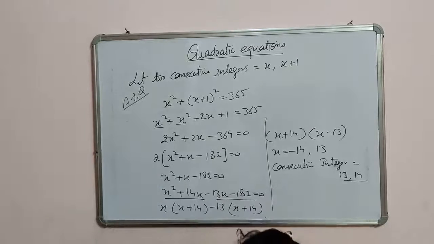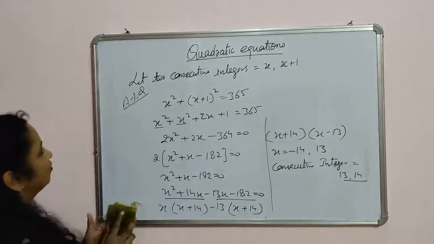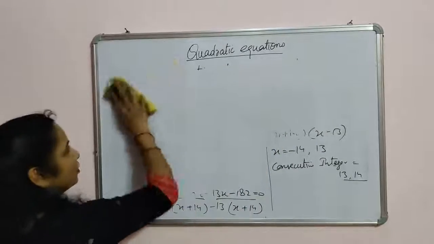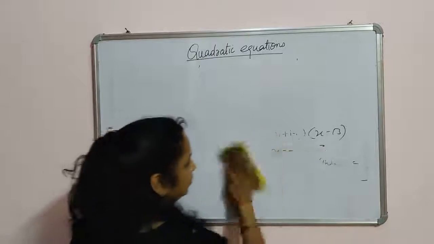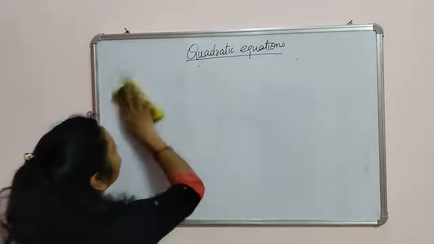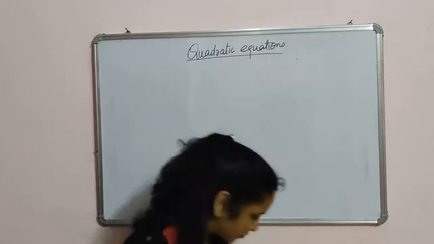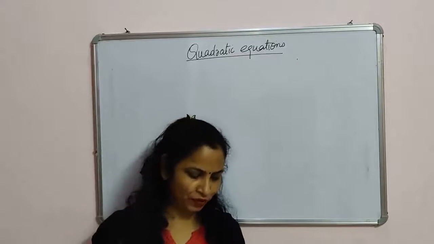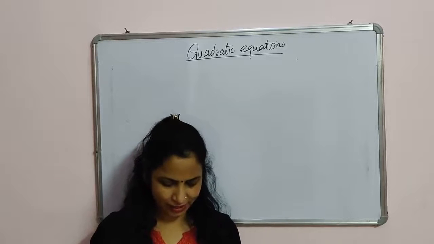Next question, question number 5. For question number 5, I have to clear this board. Question number 5 is: the altitude of a right triangle is 7 less than its base.